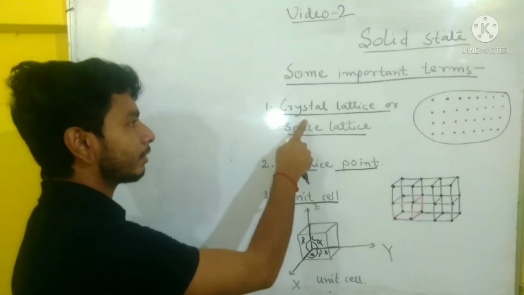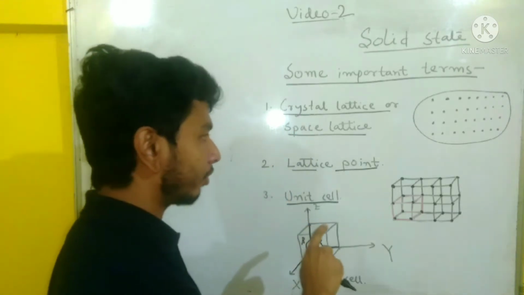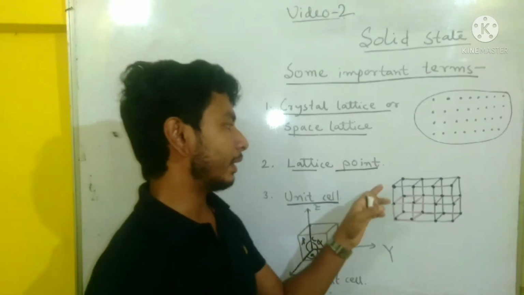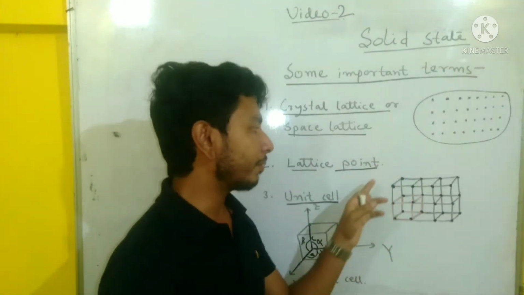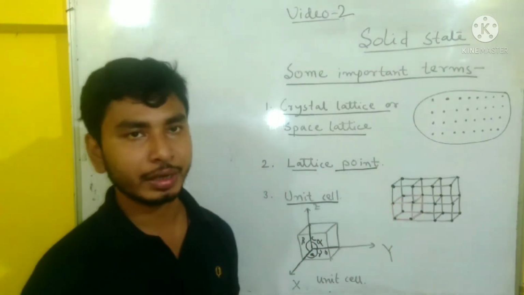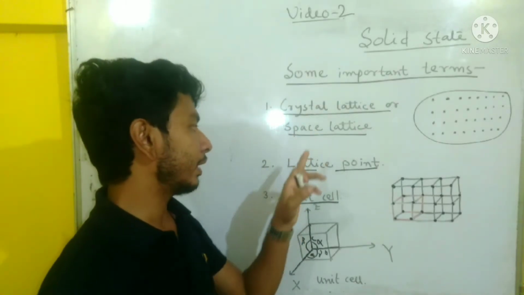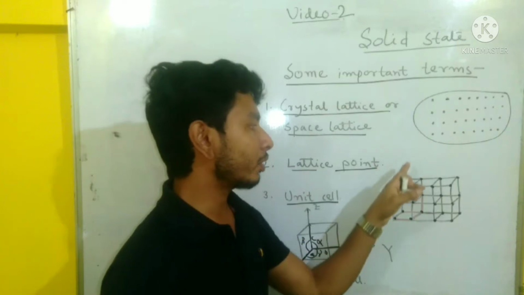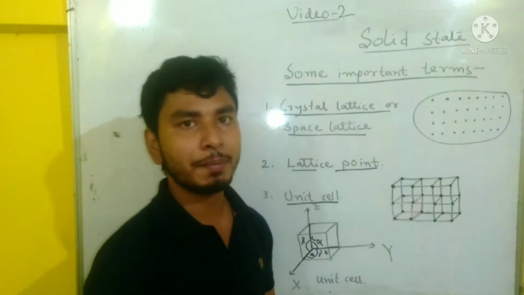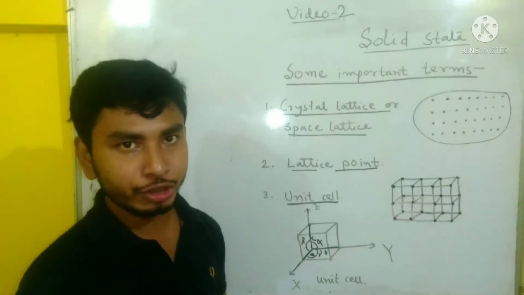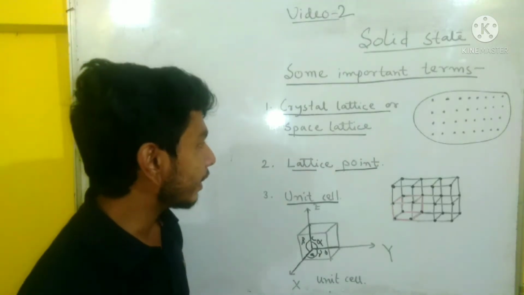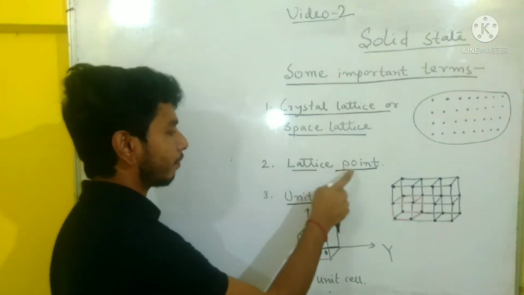So crystal lattice means the regular pattern of the constituent particles in three dimensions to give the complete crystal structure is called crystal lattice. And lattice point means in the crystal lattice the particles are present in some positions. So this position of the constituent particles in the crystal lattice is called the lattice point.